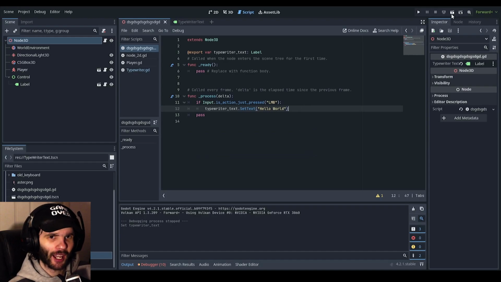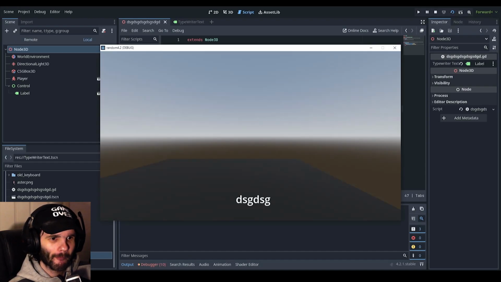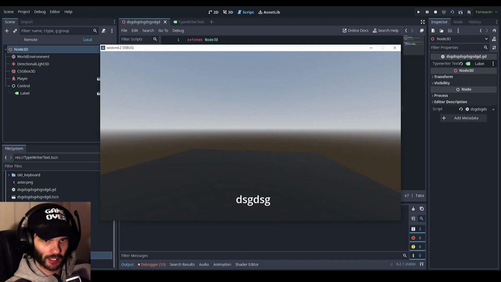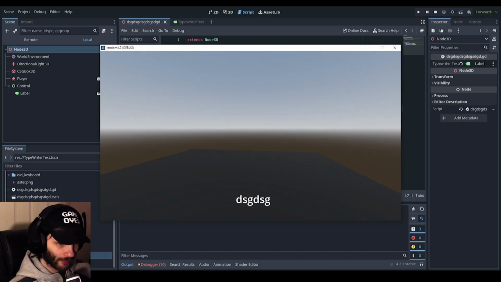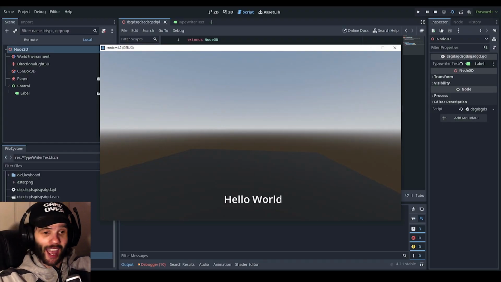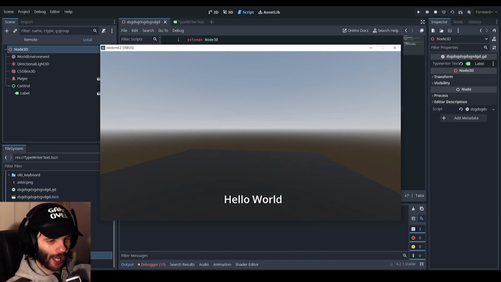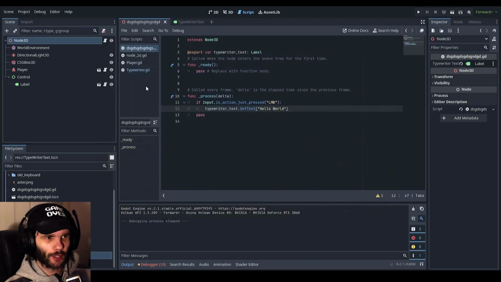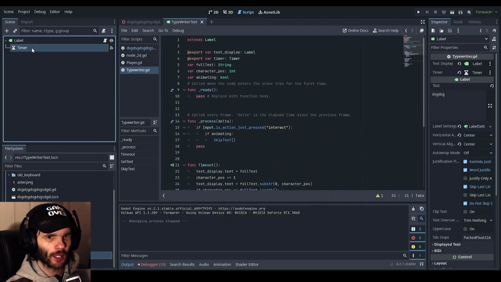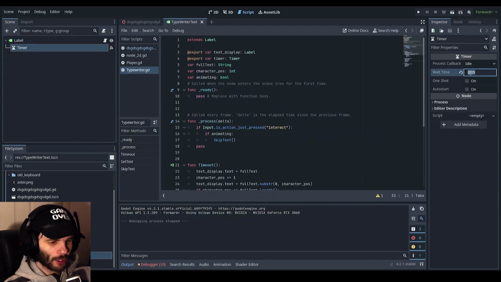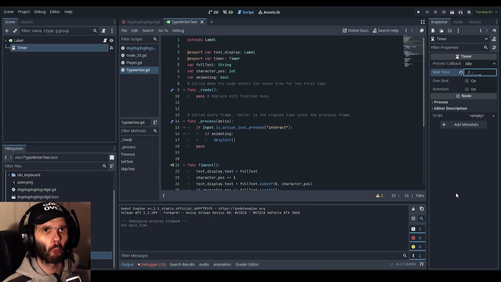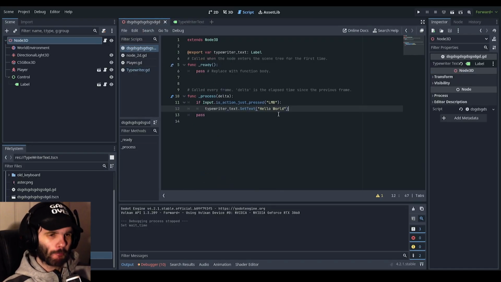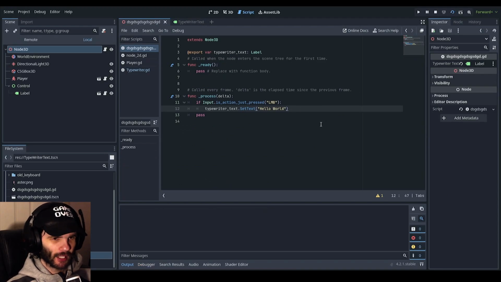So let's go ahead and play the scene. So obviously the placeholder text is right there. So now if I press left click, it animates just like that. And also, if I decrease the timer, let's put it to about 2 seconds. You shouldn't really do this. Well, actually, it depends on what you're doing for your game, at least. But it's a bit long. But if I press it now,